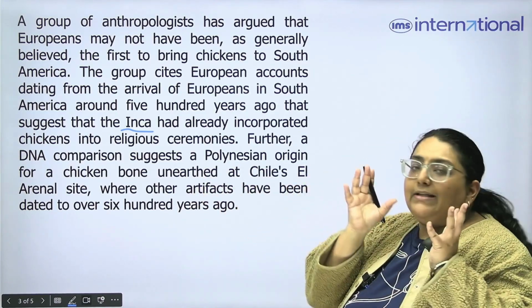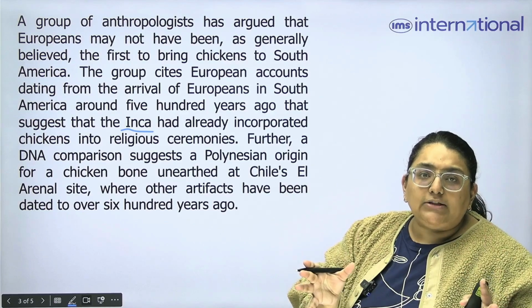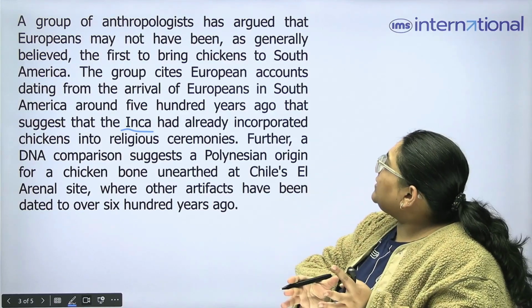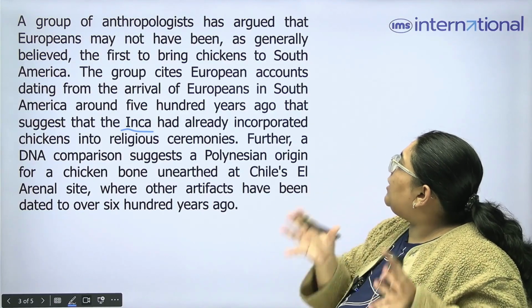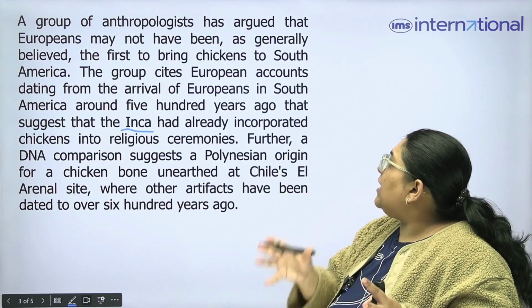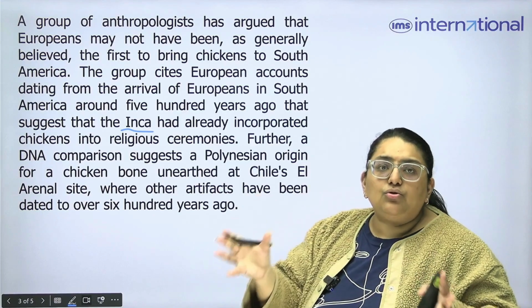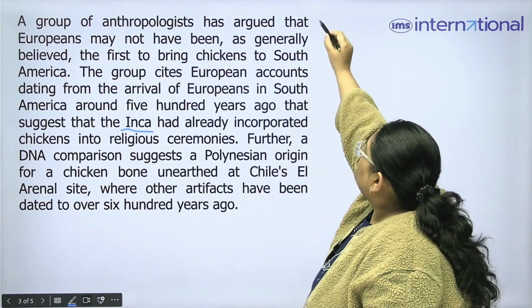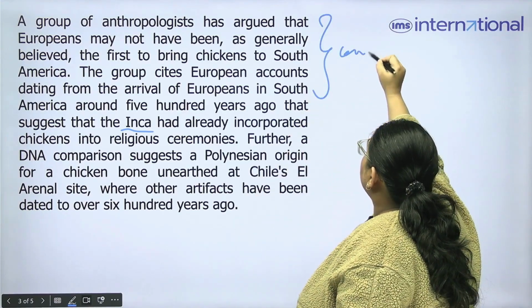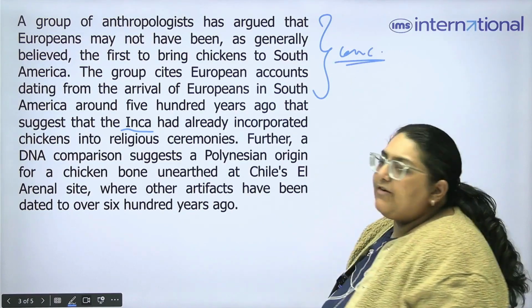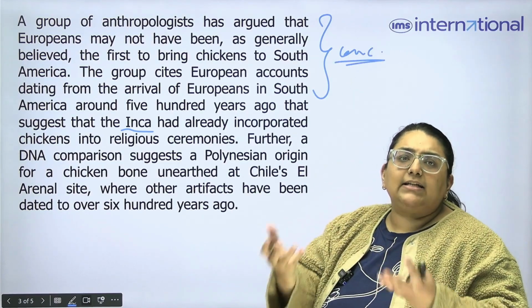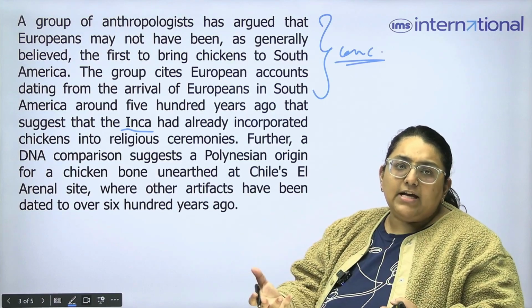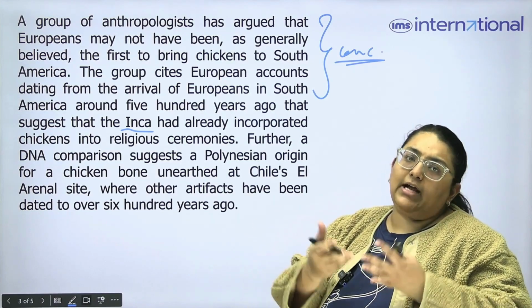So what are the anthropologists trying to say? The anthropologists are trying to say that Europeans may not have been the first to bring chickens to South America. So that is our conclusion. So the first line is our conclusion, and the second and the third line are added as evidence in order to support our conclusion.